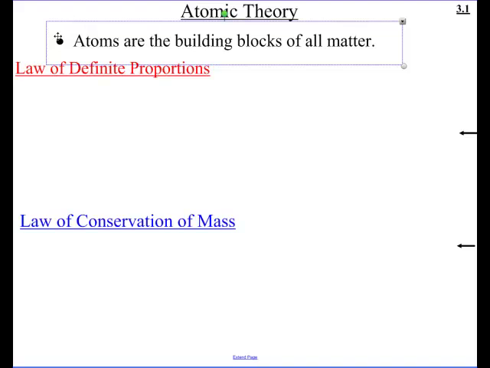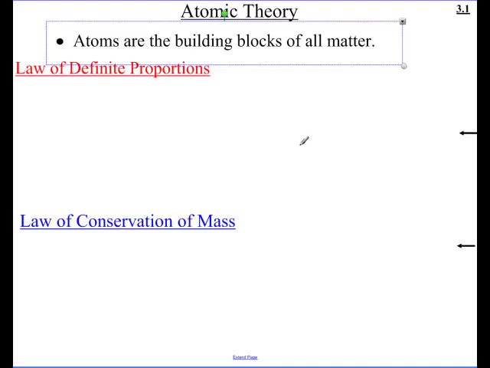Now, once these ideas were thrown around, chemists started looking at different ways things were coming together. Back in those days, the 1700s and 1800s, they could really only weigh things and check out their proportions. By doing that, the first law that was developed is the law of definite proportions. And this is one of those things that is kind of intuitive.